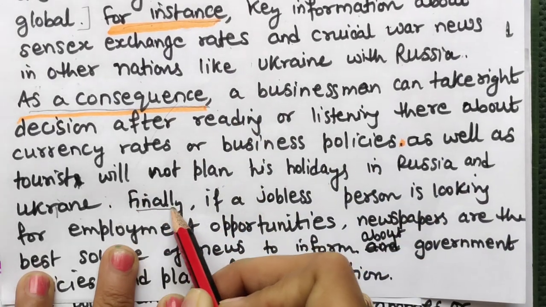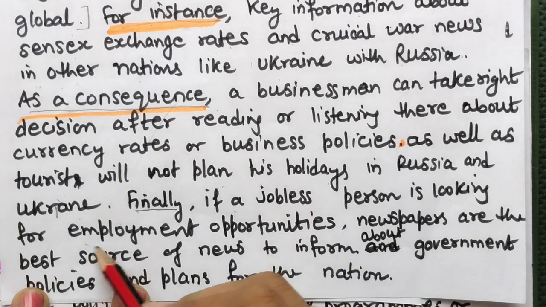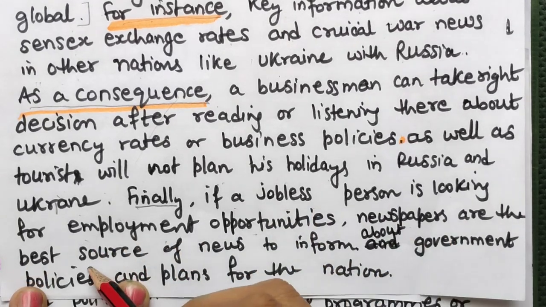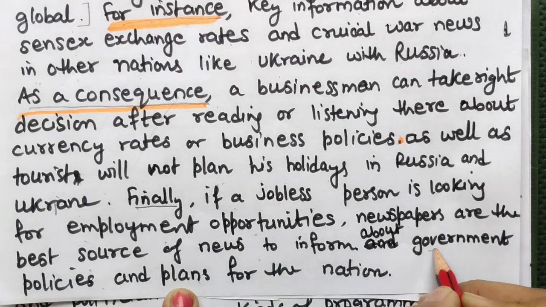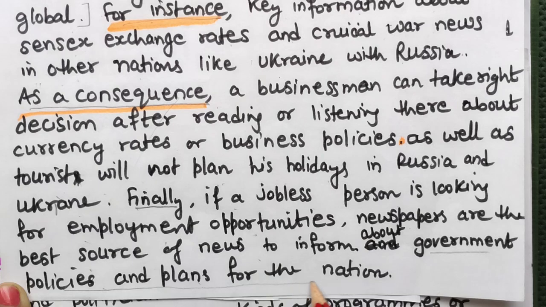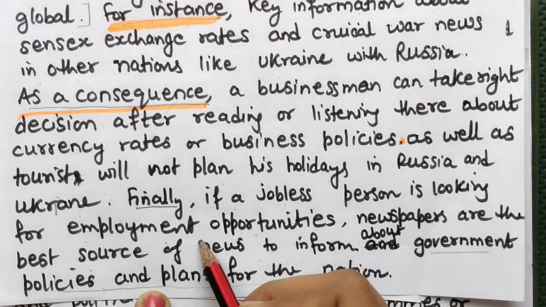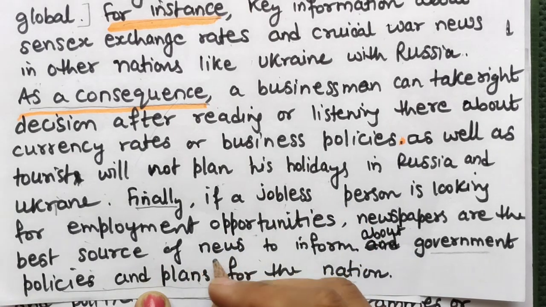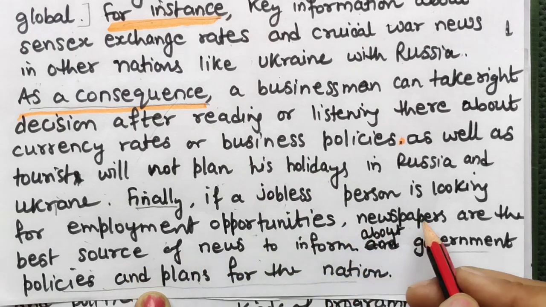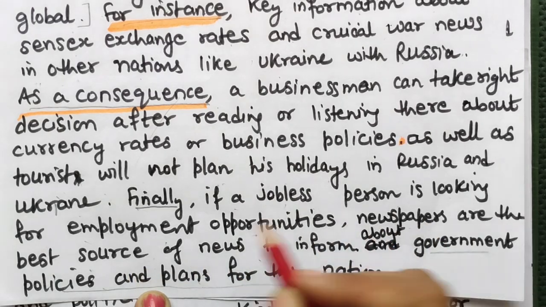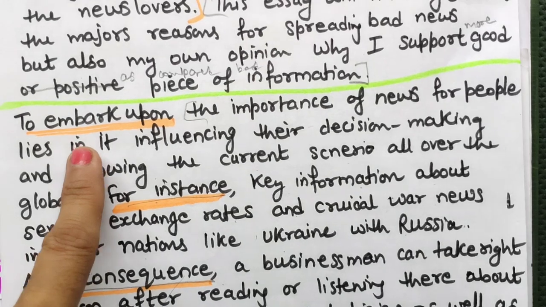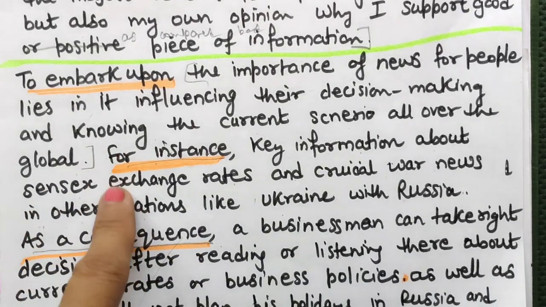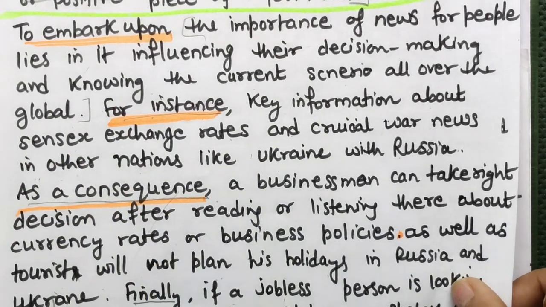So finally, this is also connected. If a jobless person is looking for employment opportunities, newspapers are the best source of news to inform about government policies. And this is again another point I have explained. Jobless person definitely will look for employment opportunities in the news, and then newspaper. Another point I have combined: newspapers are the best source of news to inform about government policies and plans for the nation. So I have combined many points into 1 or 3 points. So this is my body paragraph 1.